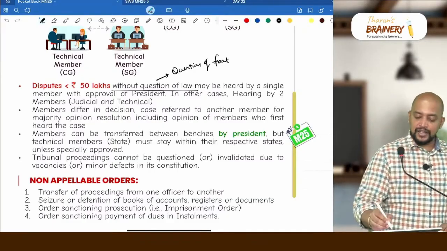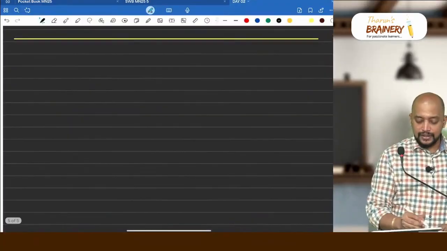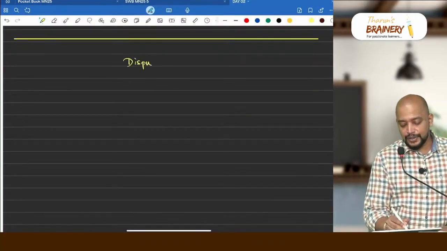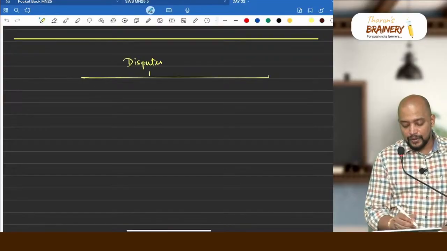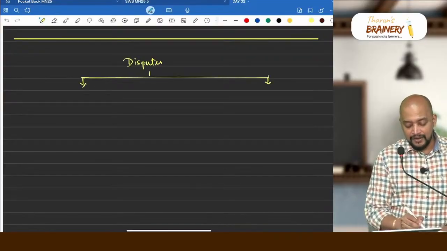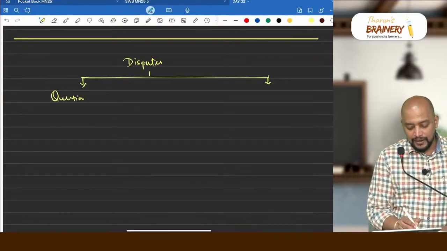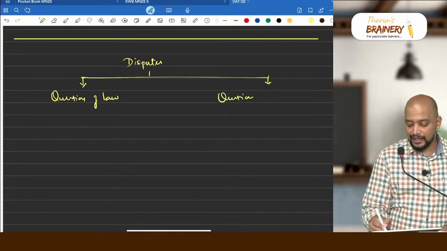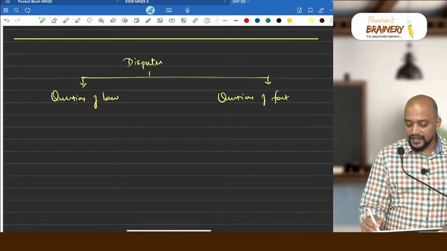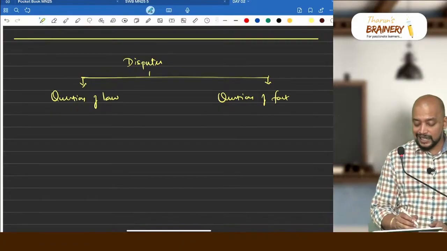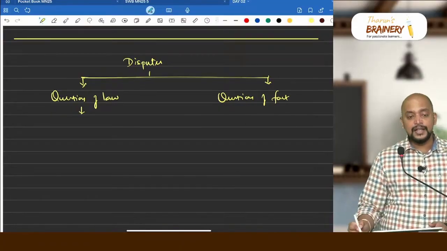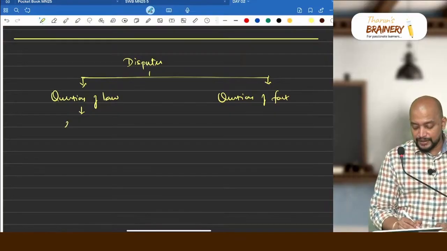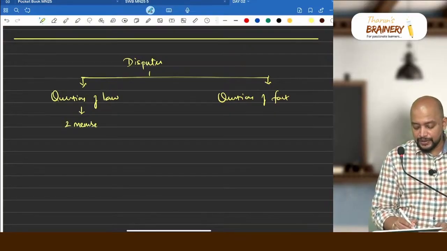Okay, so therefore the disputes we will divide into two. What is that? Question of law and question of fact. If it is question of law, what are they trying to convey? There is no division. There should be two members, two-member bench.